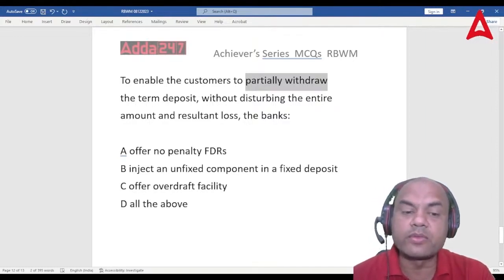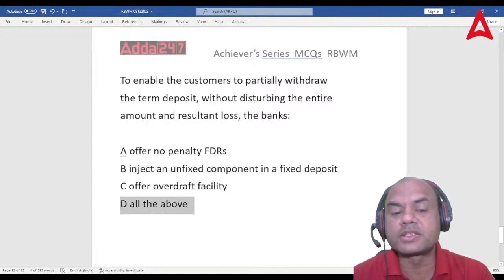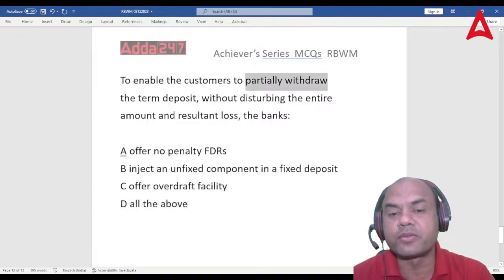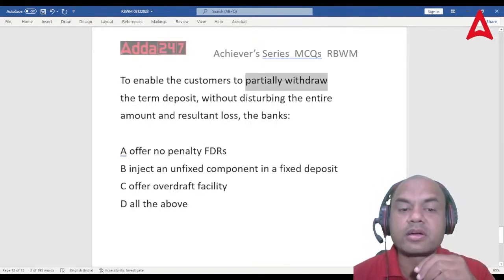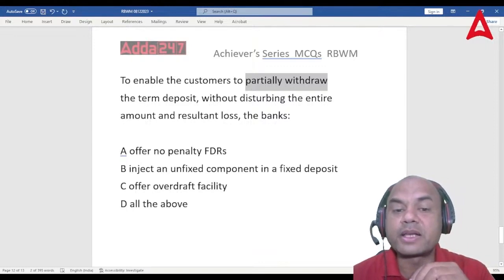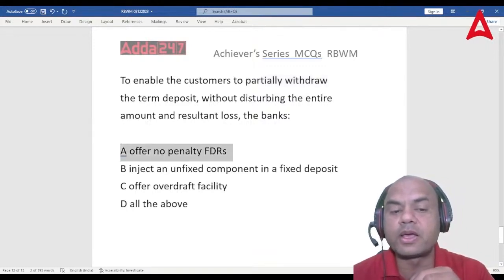All of us tend to give the answer all of the above. But the answer is not that. We want partially withdraw, the term deposit. So partially withdraw without disturbing the entire term deposit. So in that case, partially withdrawing. If I offer no penalty FDR, what does it mean?